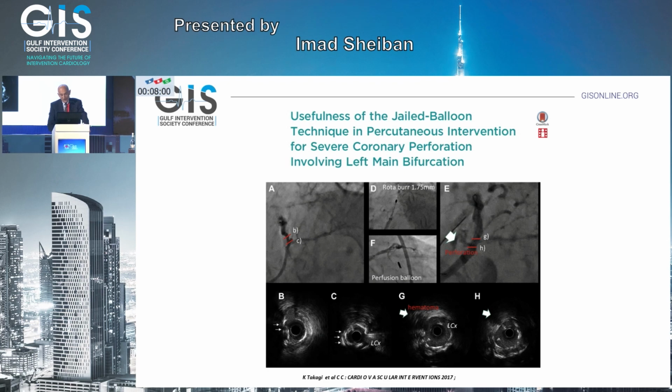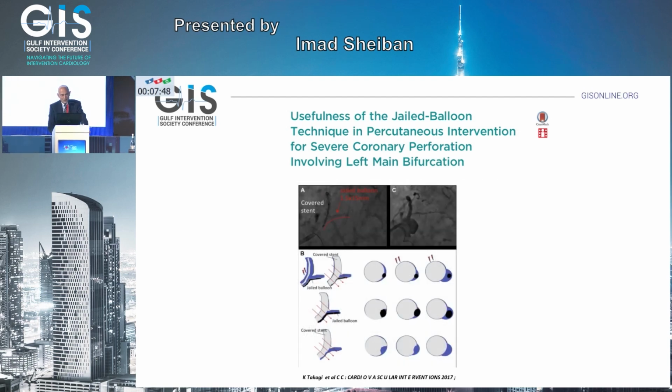And actually, there are more and more cases reported in the literature using the covered stent also in distal locations of perforation, sometimes with some creative approach, like in this case, using the covered stent and, beside the covered stent, also a balloon in order to keep flow to the side branch. So simultaneously putting the covered stent toward the most important vessel, and the balloon for the second branch in order to keep the flow.